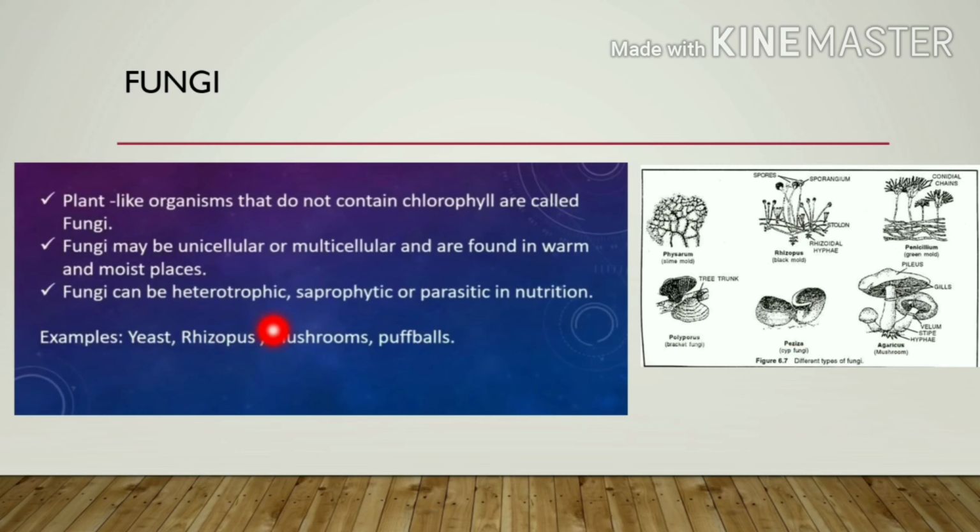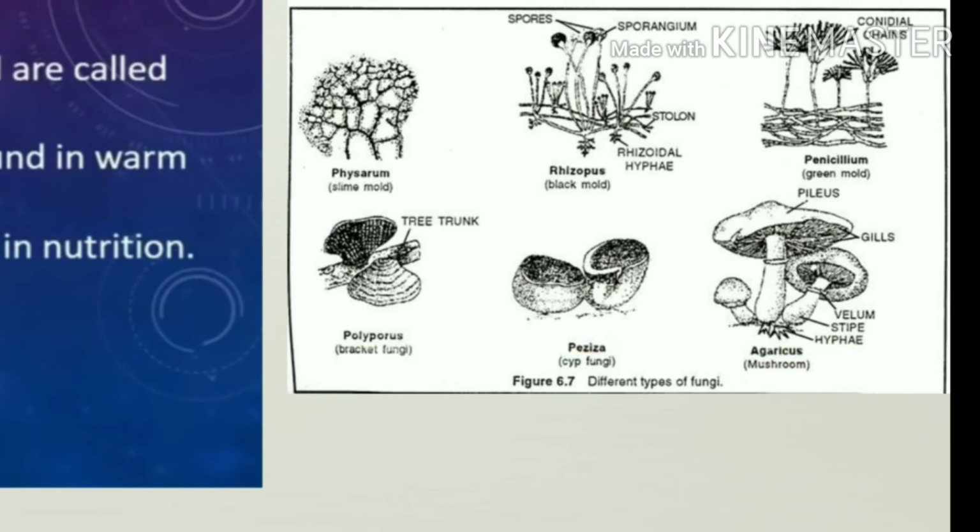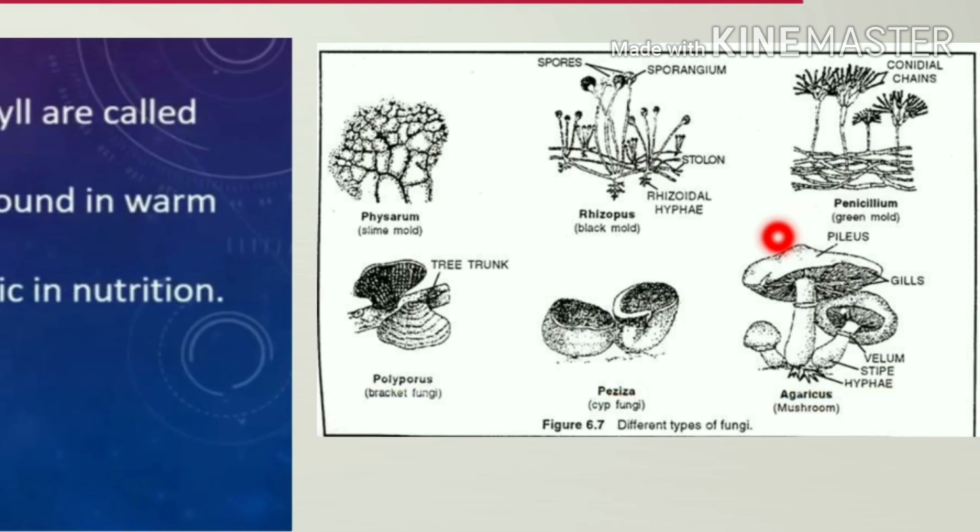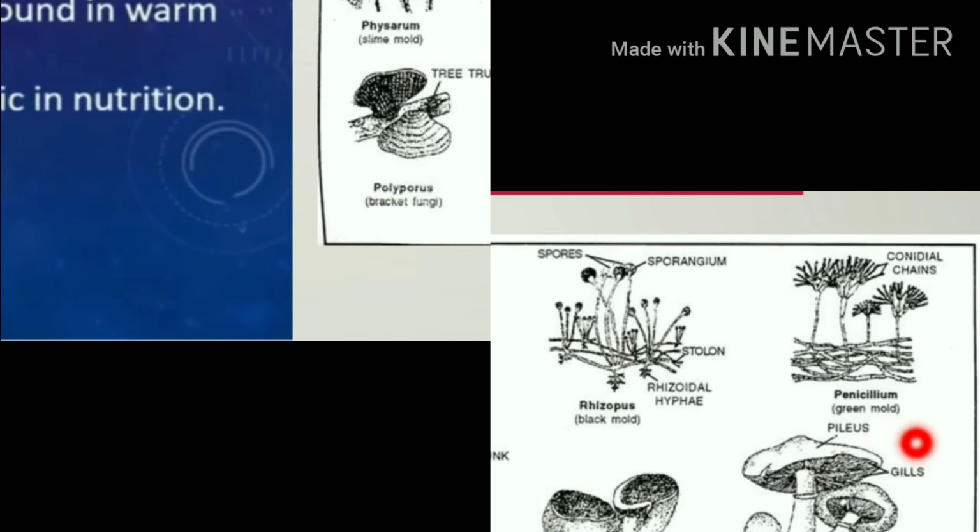Fungi can be heterotrophic, saprophytic or parasitic in nutrition. As I told you, just remember any one characteristic of fungi. Examples are yeast, rhizopus, mushrooms or puffballs. Here I have mentioned one fungus, Penicillium or green mold. From this we will read later that we can extract an antibiotic known as penicillin. We will learn about it later.